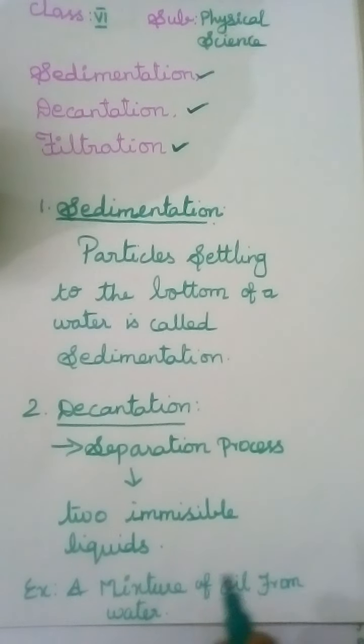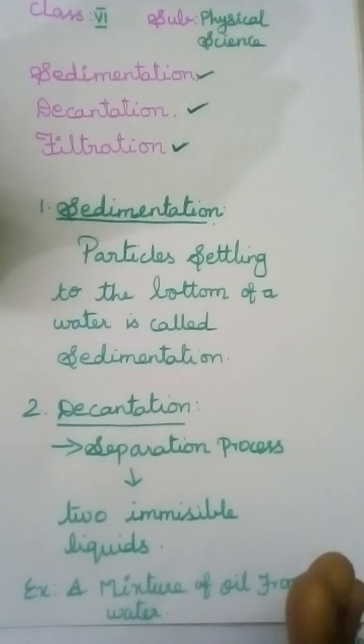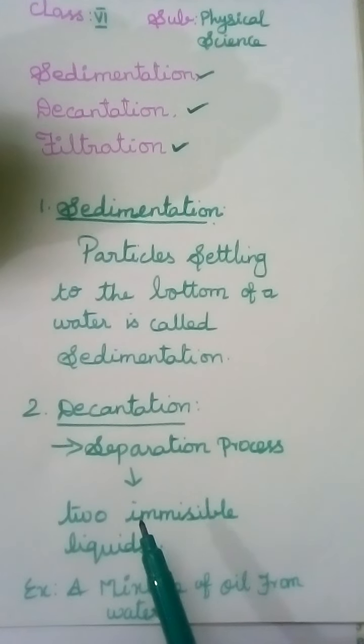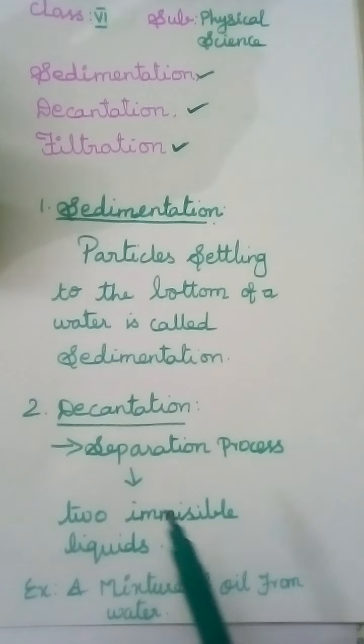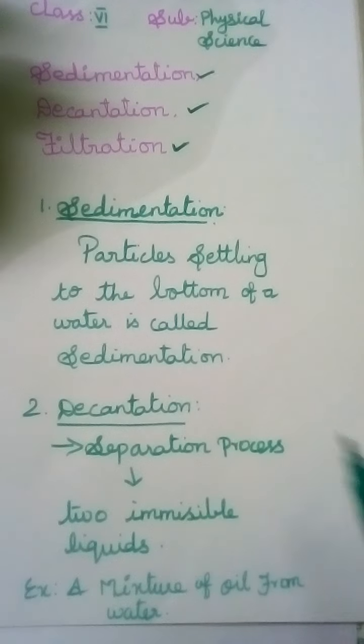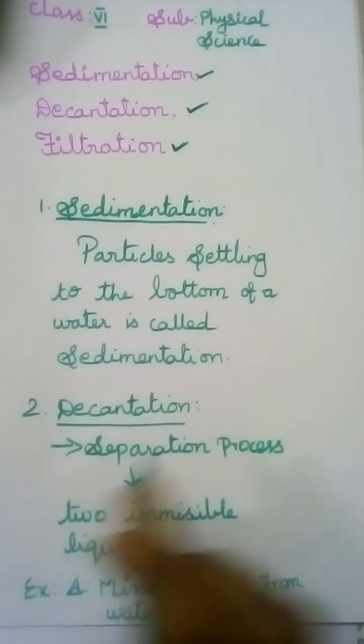The process to separate oil and water is decantation. If a mixture of such liquids is allowed to stand for some time, they form two separate layers. One layer is the oil and another layer is the water. That is the decantation process.